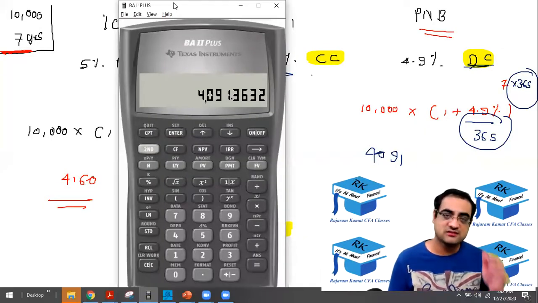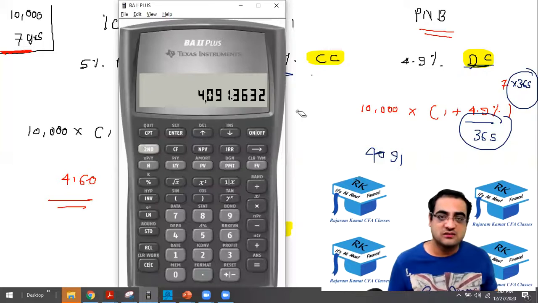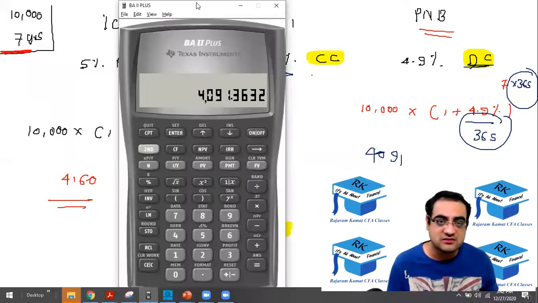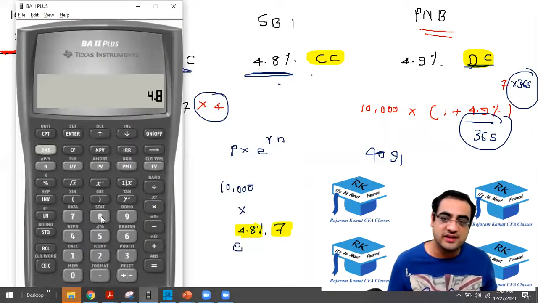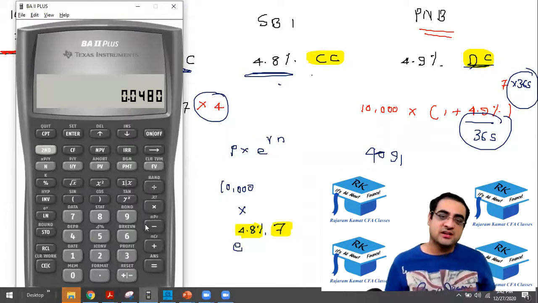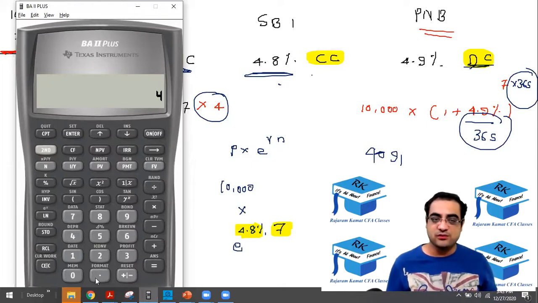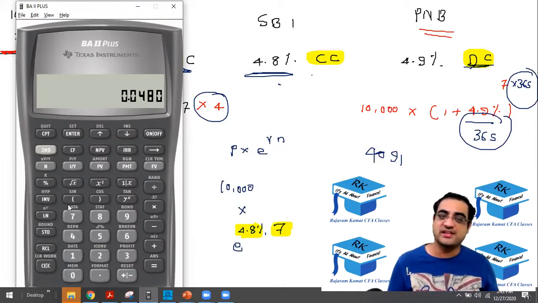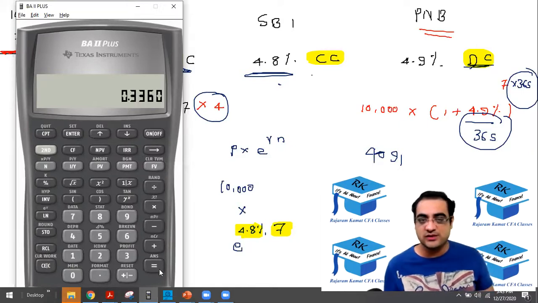Look on the screen. So again, the PC got hung a bit. Okay.